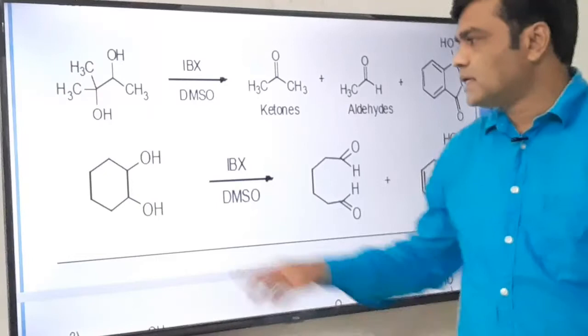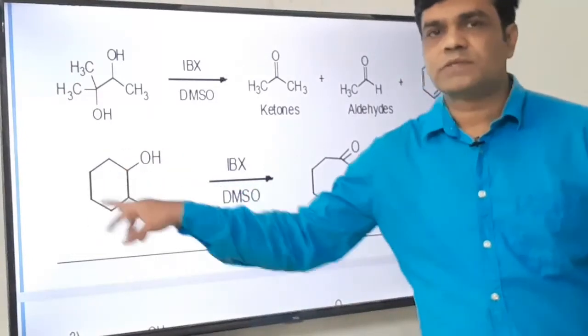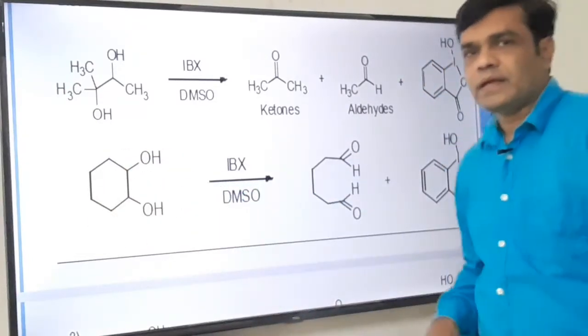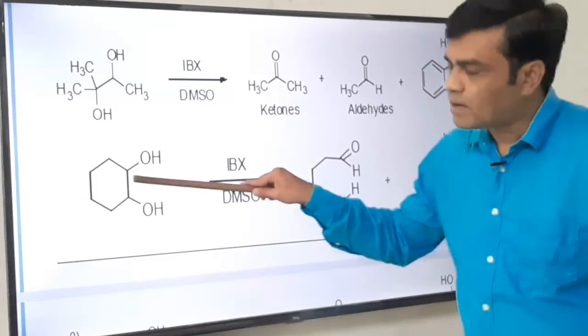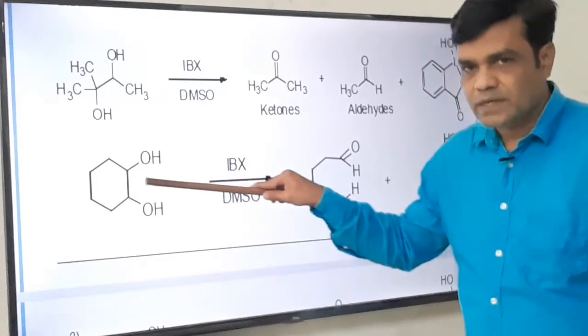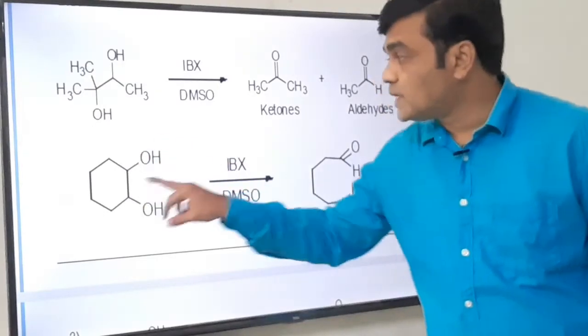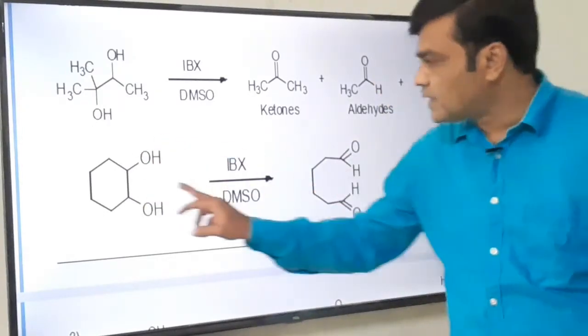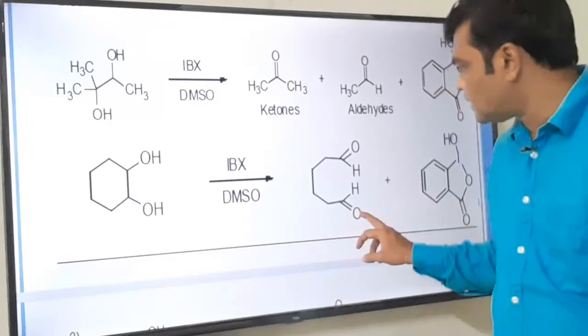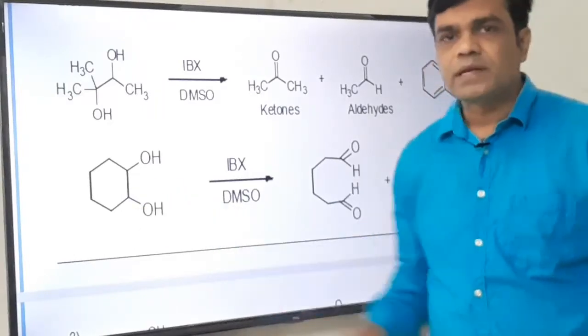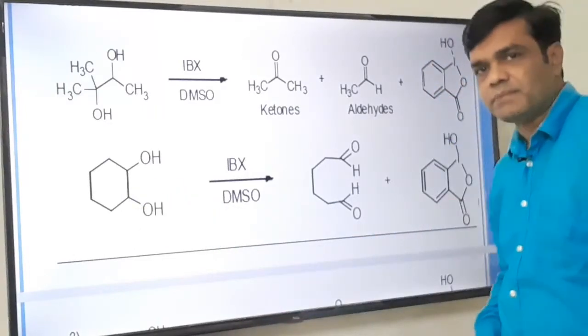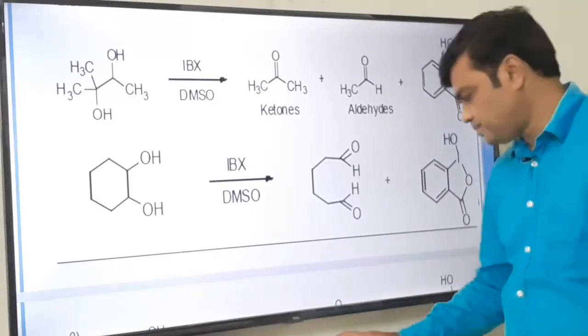This is 1,2-cyclohexanediol. It is again a vicinal diol. Carbon-carbon bond cleavage takes place. This CH2OH group is oxidized to aldehyde, and similarly this CH2OH group is also oxidized to aldehyde. In this way, a ring opening reaction takes place. It is the best example of oxidative cleavage.